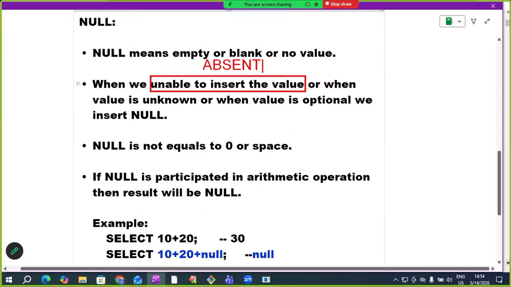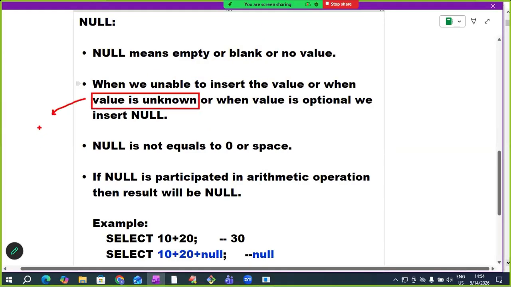For example, marks are absent. I'm unable to insert the value. Employee is not getting commission. Commission not applicable to the employee. I'm unable to insert NA. When we are unable to insert the value, we insert null. When value is unknown, we insert null. Employee newly joined, I don't know salary, I insert null. When value is optional, we insert null.